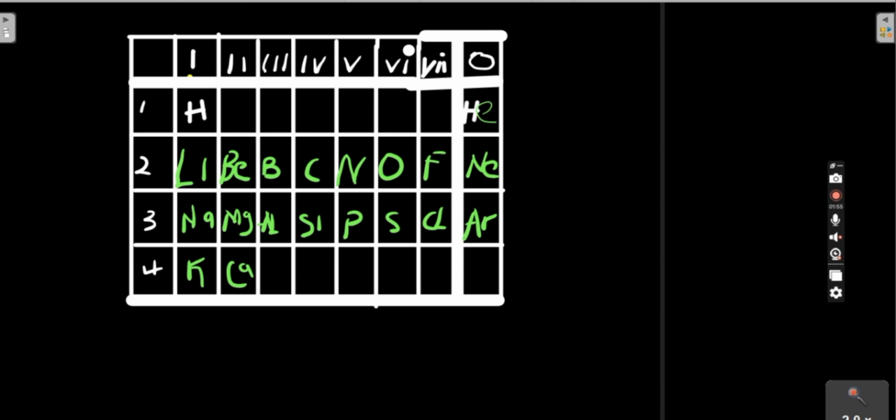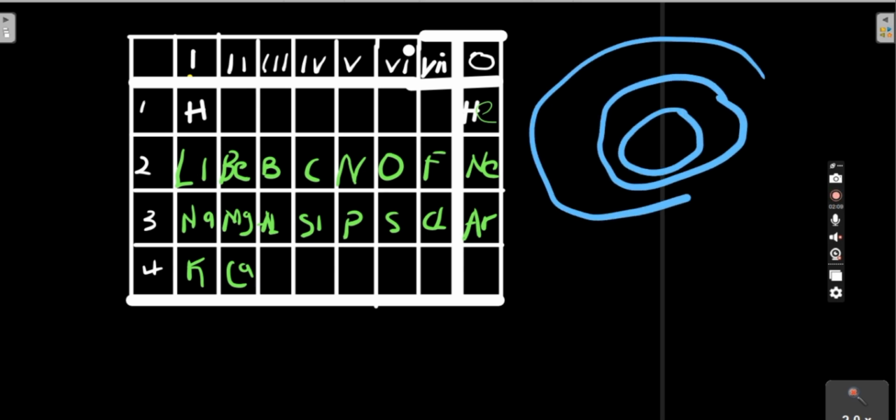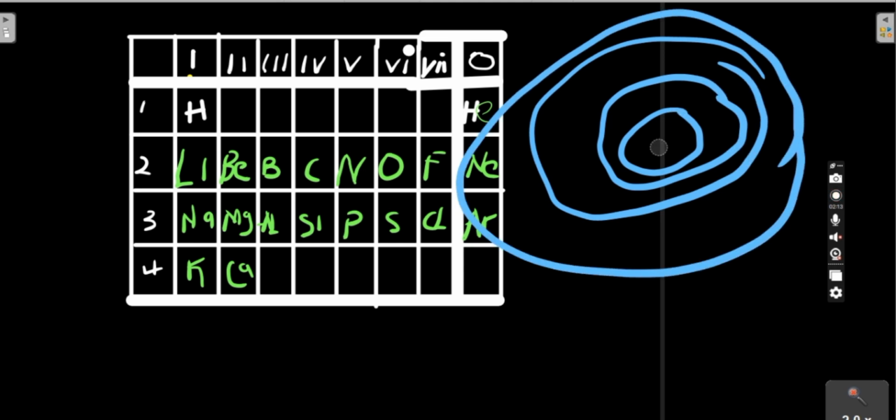So let's go back to our first 20 elements, and to our shells. We have the K, L, M, N shells: the first shell, the second shell and the third shell, and also the fourth shell. The K shell can contain only 2 electrons.